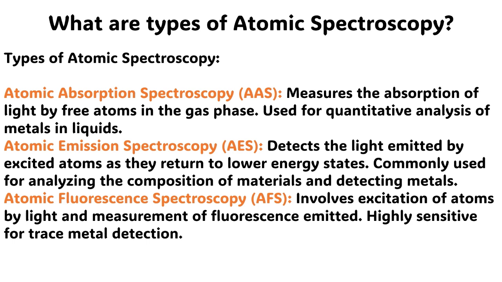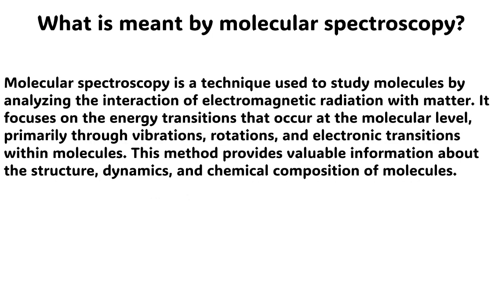Atomic fluorescence spectroscopy. It is abbreviated as AFS. This spectroscopy involves excitation of atoms by light and measurement of fluorescence emitted. It is highly sensitive and is used for trace metal detection, which means metals that are present in trace or very small amounts.